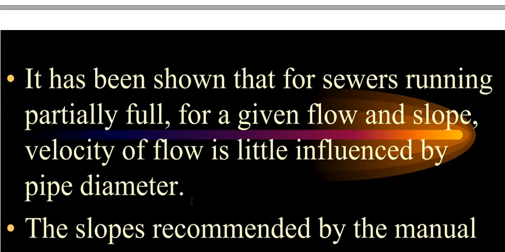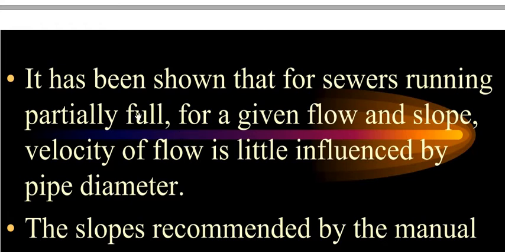If the pipe diameter is reduced, the sewer runs full, and therefore it will cause pressure and velocity in the discharge.